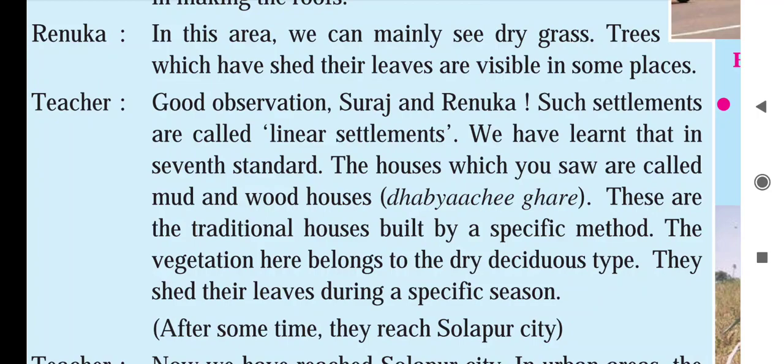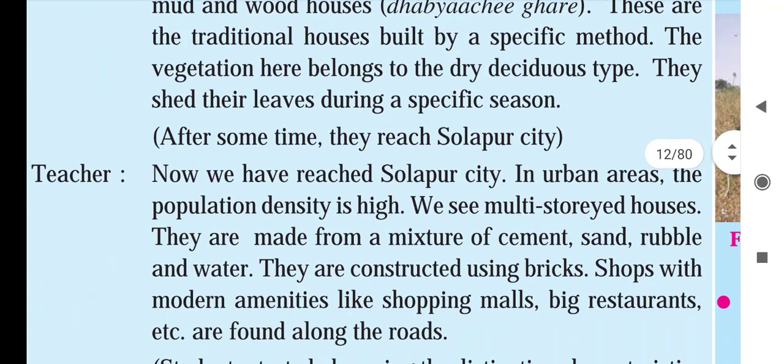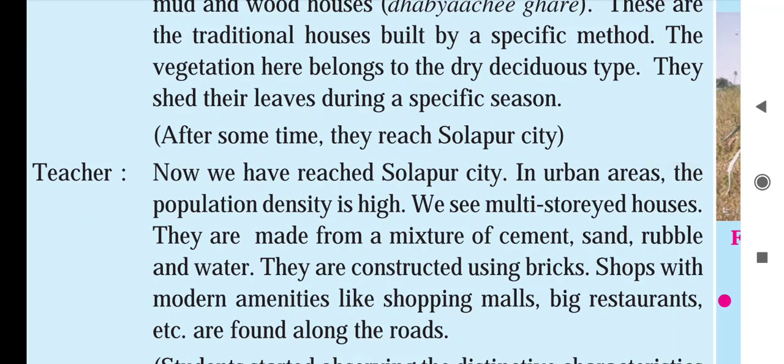So the teacher is saying good observation. When houses on both sides of the road are in a line, that is called linear settlement. The houses made of mud and wood are called mud and wood houses, also called dhabanchi ghare. In the deciduous type, the vegetation sheds its leaves in a particular season. After some time they reach Solapur city.